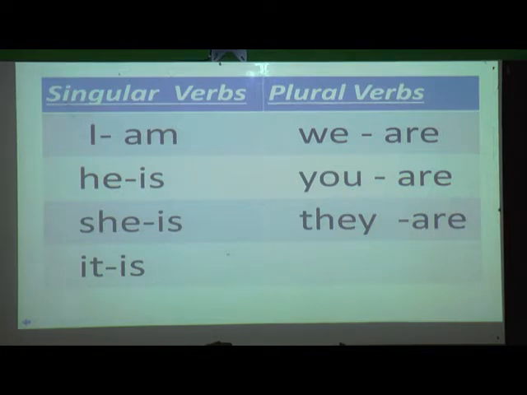So what is the difference over here? For singular we are going to use IS. For plural we are going to use ARE. Whatever I have taught you, in short I have shown you in this table. But for "I", what are we going to use, students? Yes, AM. So here we have finished with our is, are and am. Now next we are going to learn about was and were.